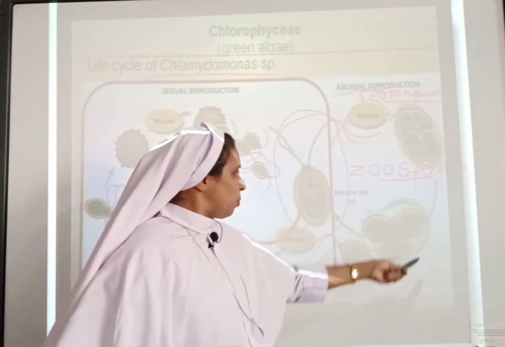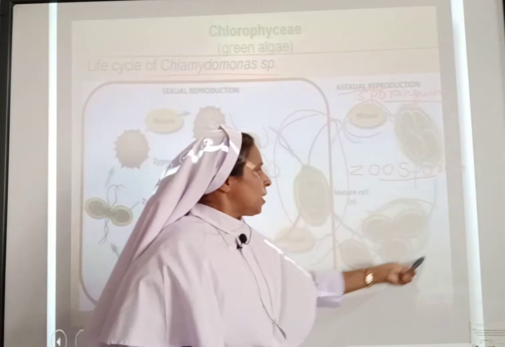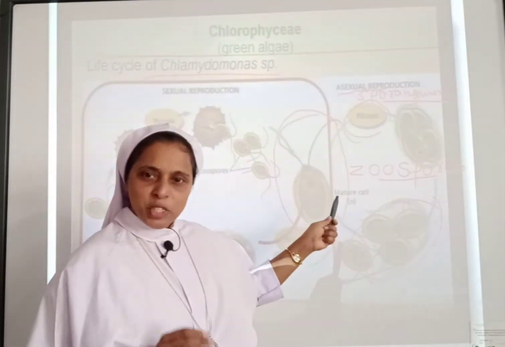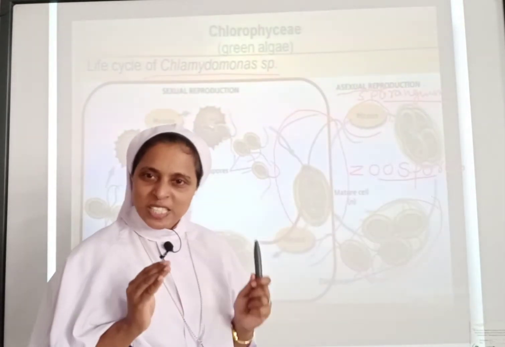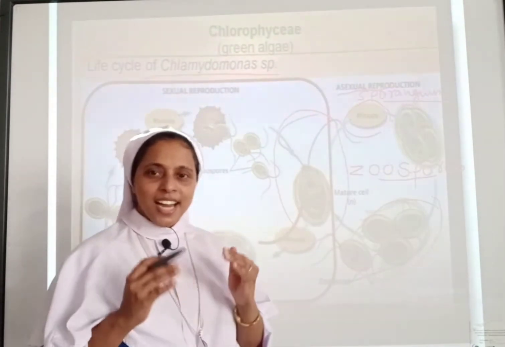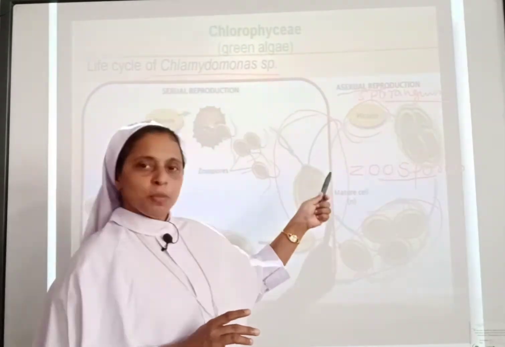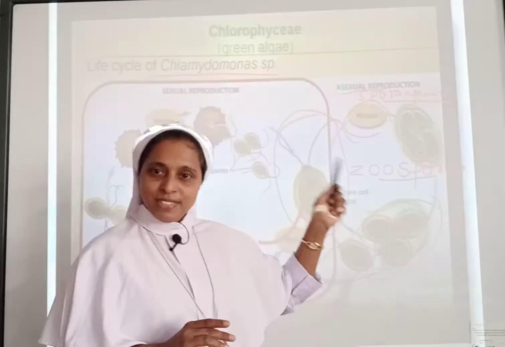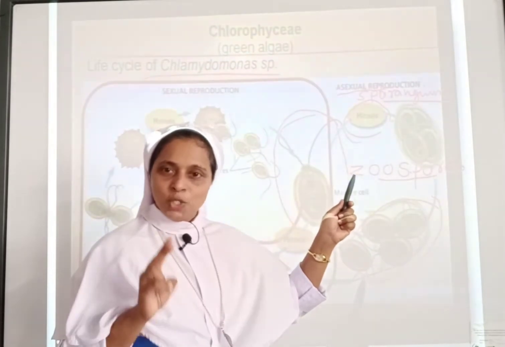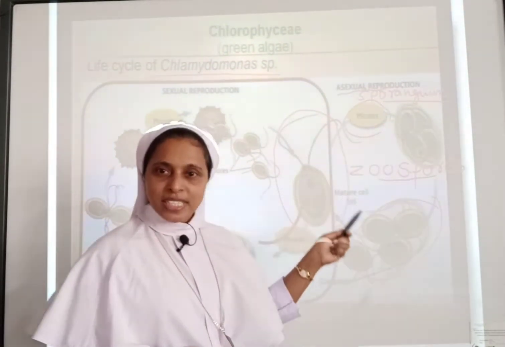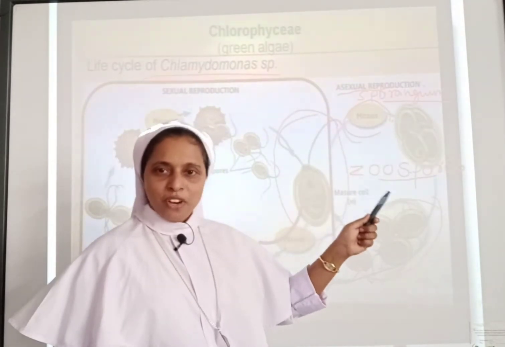And these zoospores, you can see here, will be developing into a mature cell, a Chlamydomonas species. So once again I repeat the asexual mode of reproduction in Chlamydomonas. We are discussing the life cycle of Chlamydomonas. It has two modes, asexual as well as sexual. First we will be focusing on the asexual mode of reproduction.